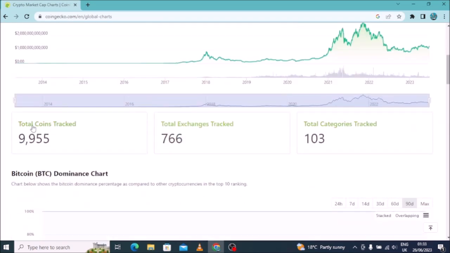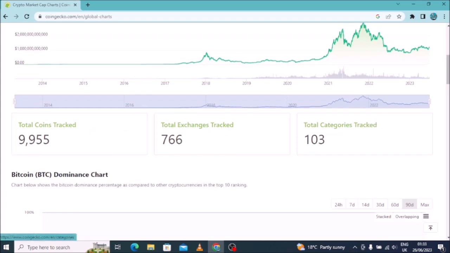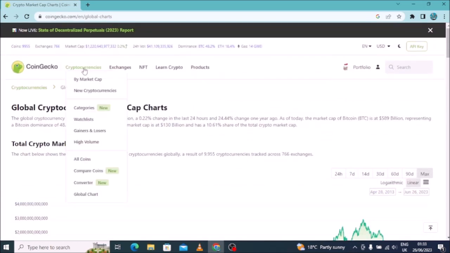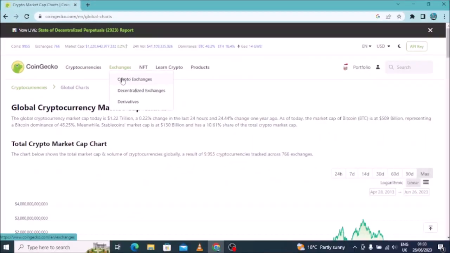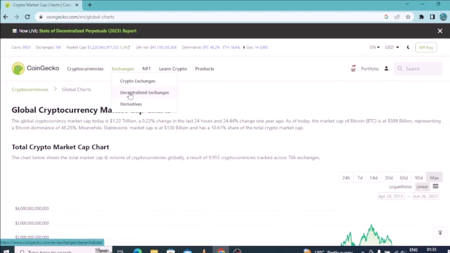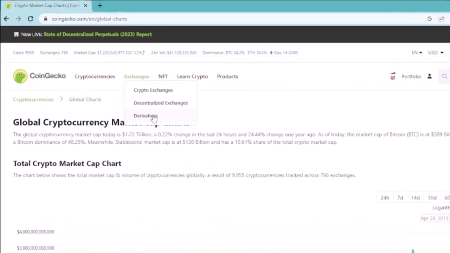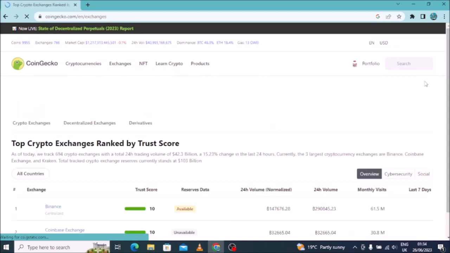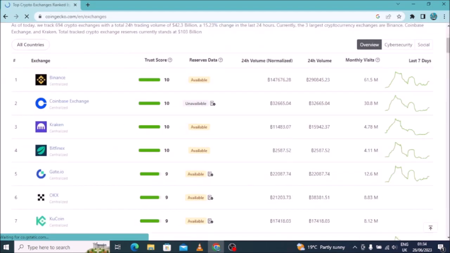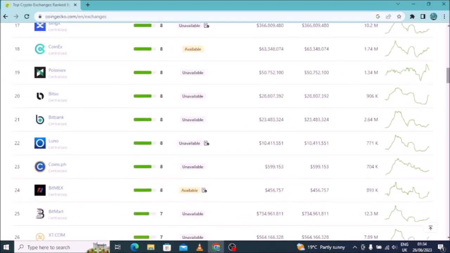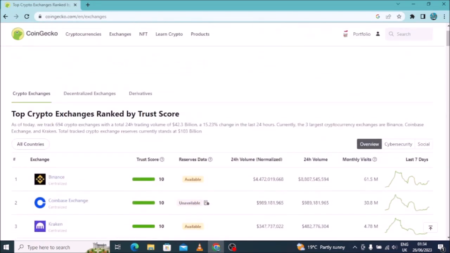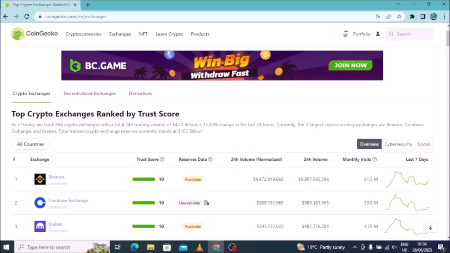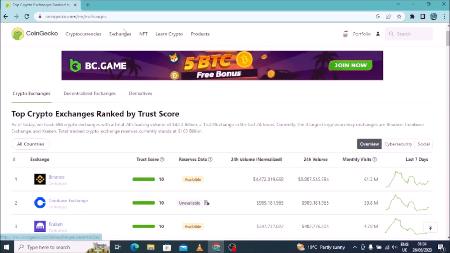So you can see the total coins tracked, total exchanges tracked, total categories tracked, and everything that you'd like to see. After this one, we are going straight to exchanges. There are crypto exchanges, centralized exchanges and derivatives. Cryptocurrency exchanges, these are all exchanges without categories. They are just ranked right from number 1 up to the last. These are the cryptocurrencies that you'd like to see if at all you want to see them.